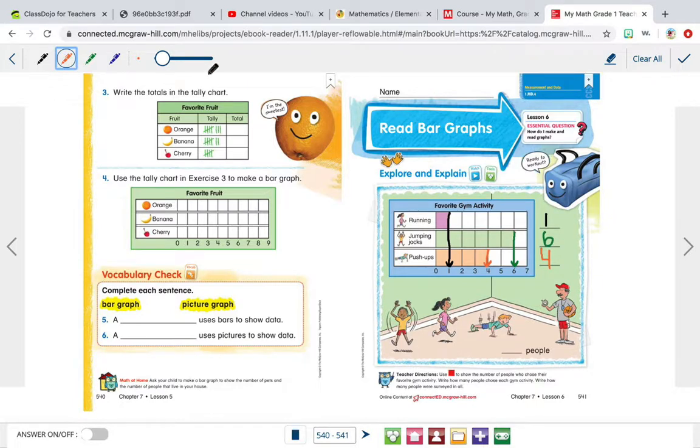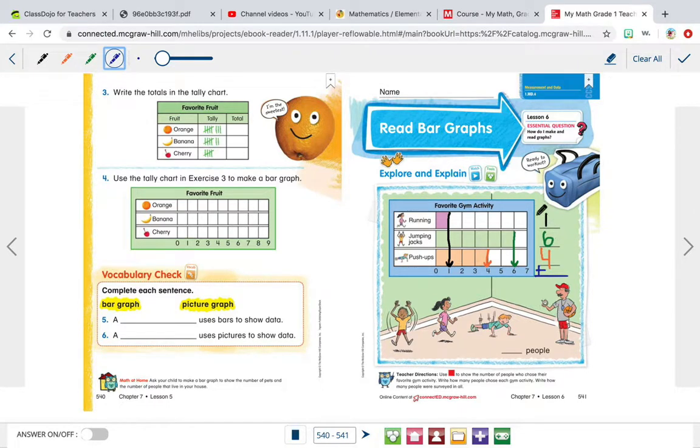So what we're going to do is add all of these to figure out how many people were surveyed in all. I'm going to start from the bottom and work my way to the top, okay? If 6 people said they like jumping jacks and 4 people said they like push-ups, let's add those first.